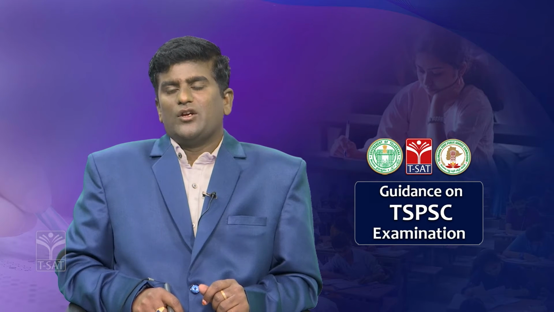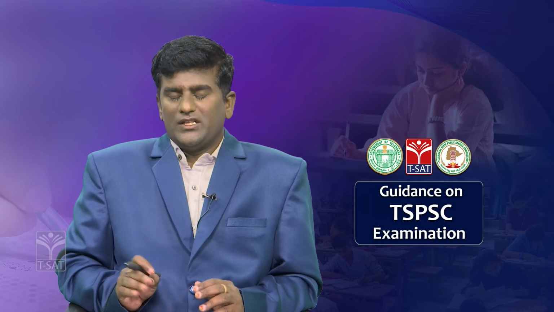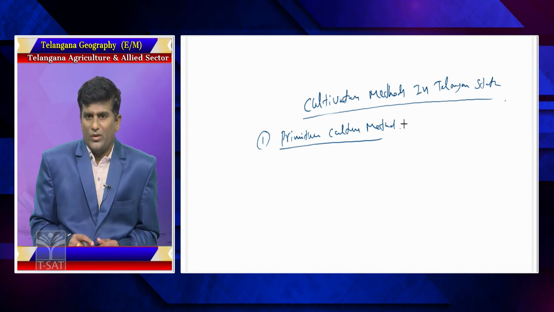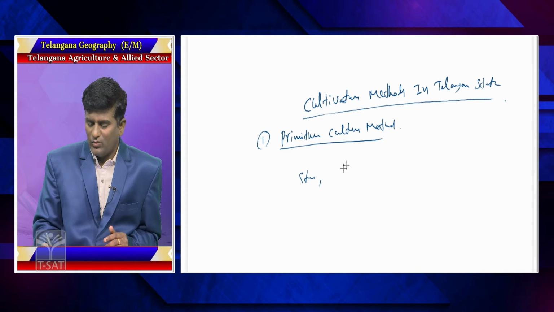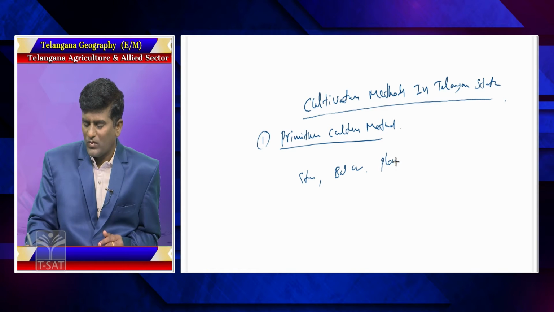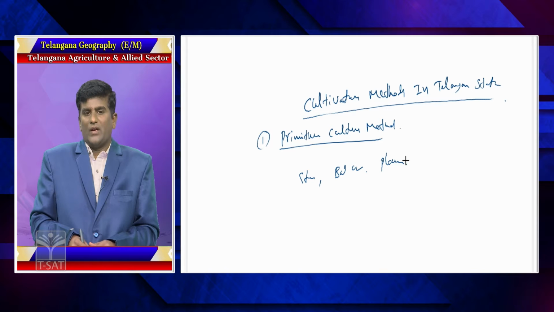Here, what are the instruments applied? It uses the oldest instruments like sticks, bullock carts, plow. Only family members participate in the primitive cultivation method, meaning husband, wife and children. They cultivate the field by themselves only. So, the first one is the primitive cultivation method.